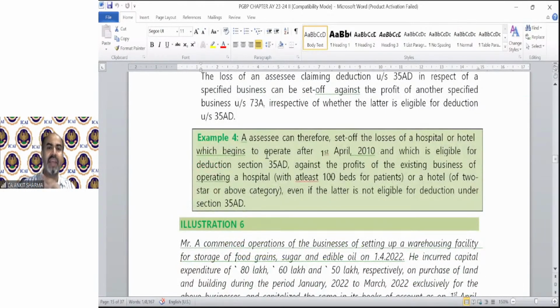For example, an assessee can set off the loss of a hospital or hotel which begins to operate after 1st April 2010 and which is eligible for deduction under section 35AD against the profit of the existing business of operating a hospital with 100 beds or a 2-star category hotel, even if the latter is not eligible for deduction under section 35AD. So if you have a hotel which is eligible for deduction under section 35AD and a hotel which is not eligible, even then the losses of the section 35AD business can be claimed against those businesses which do not have the section 35AD deduction.